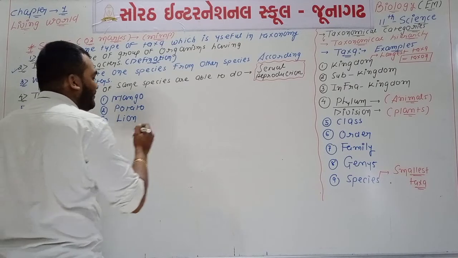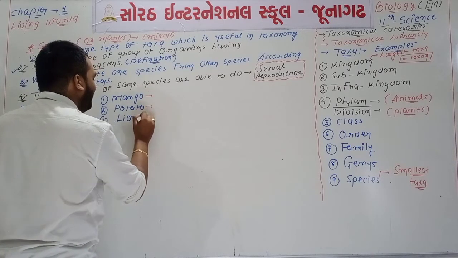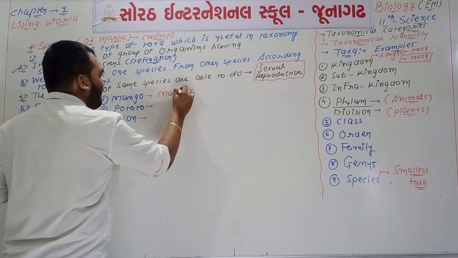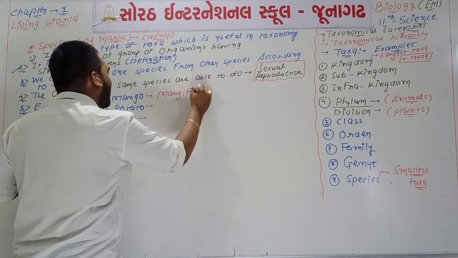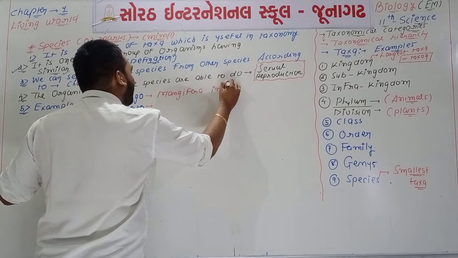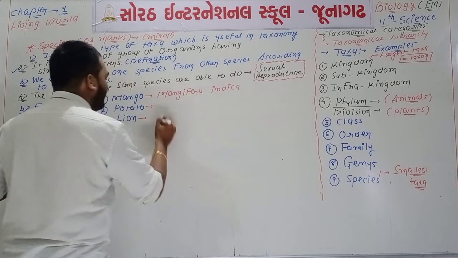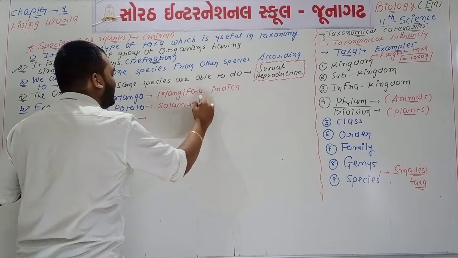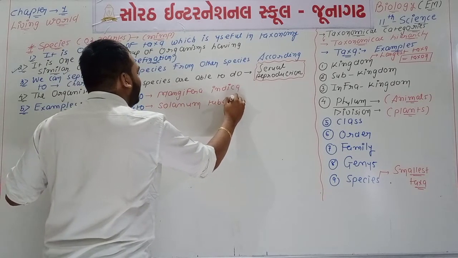The scientific name of all 3 will be what? For mango, the scientific name is Mangifera indica. For potato, Solanum tuberosum.